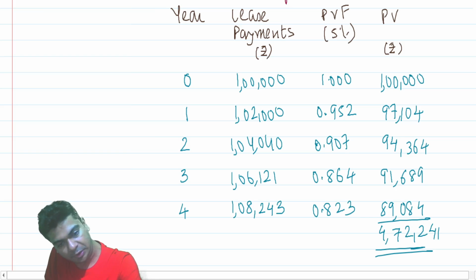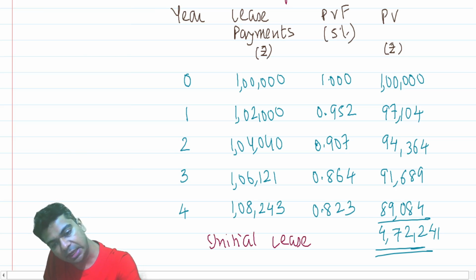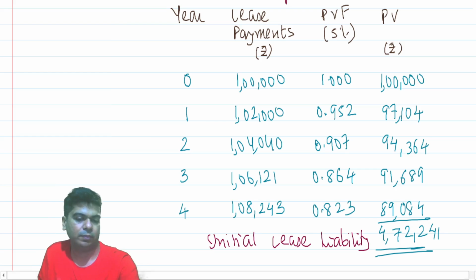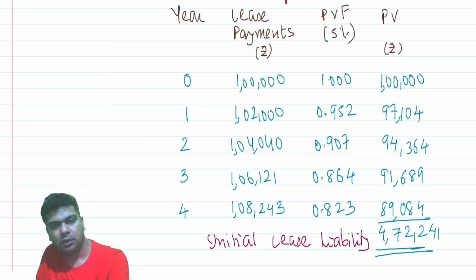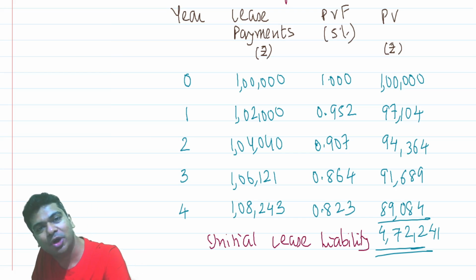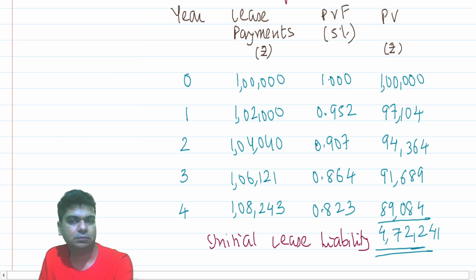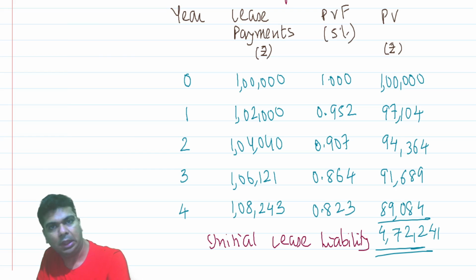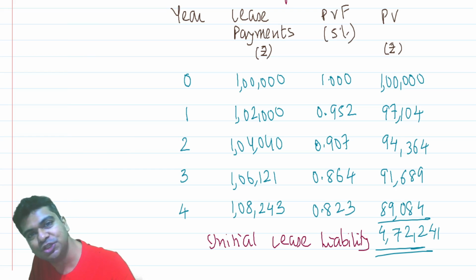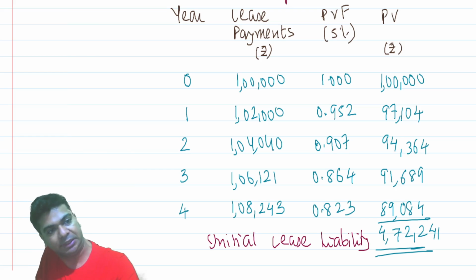This is your initial lease liability. Initial lease liability is 4,72,241. If you are still writing, just pause the video here and complete it.